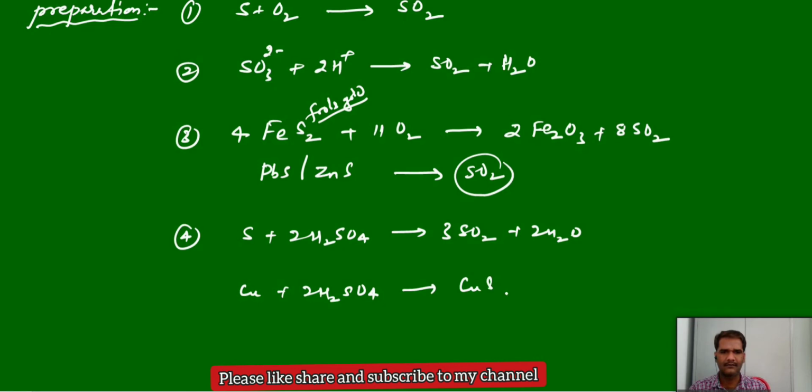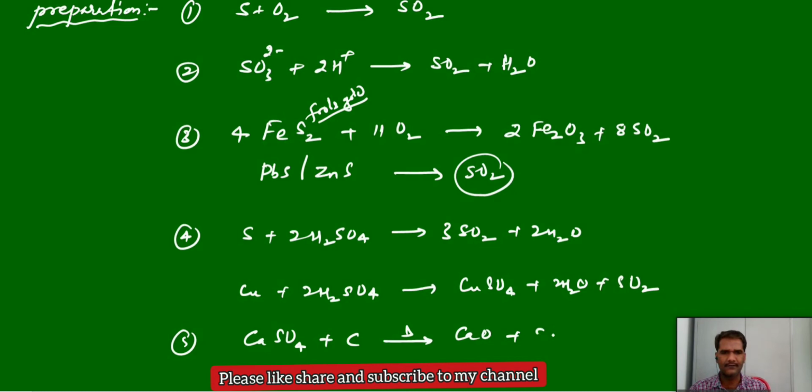and it will give sulfur dioxide. You will get copper sulfate. It will oxidize copper to copper sulfate and release sulfur dioxide. Calcium sulfate, if we treat it with coke or carbon and heat it at high temperature, we will get sulfur dioxide. So these are the few preparation methods of sulfur dioxide.